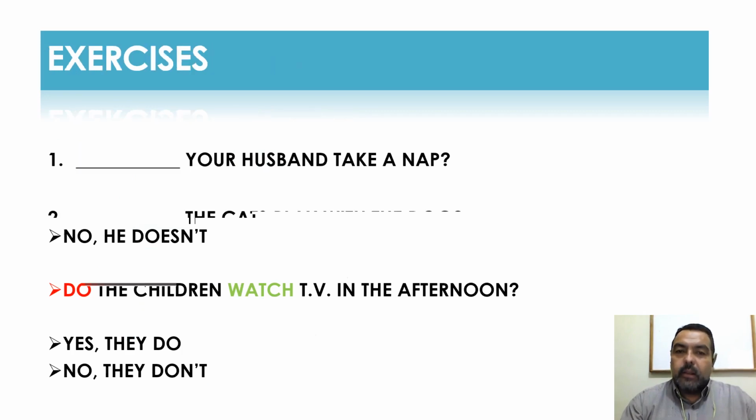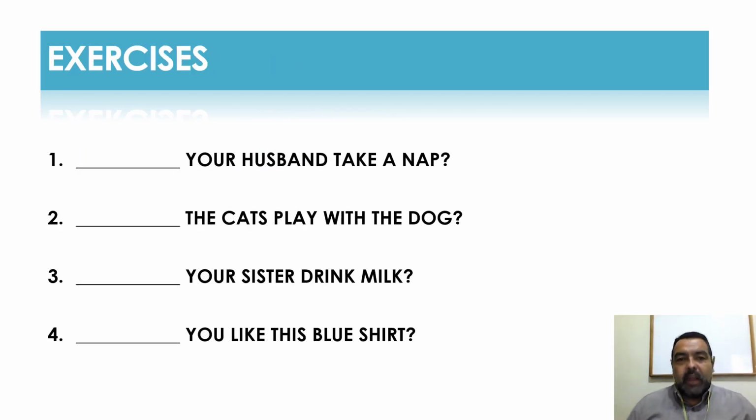Now, this is the next graphic. I have for you some exercises right here. It says, your husband take a nap. The cats play with the dog. Your sister drink milk. You like this blue sweater? Okay, those are questions that are missing the auxiliary verb. Please, go ahead and complete the sentences. Pause for a couple of seconds. Take your time, answer them, and then let's check the answers.